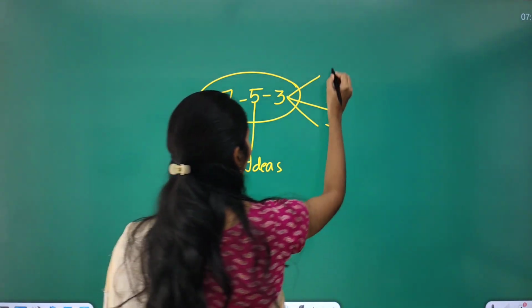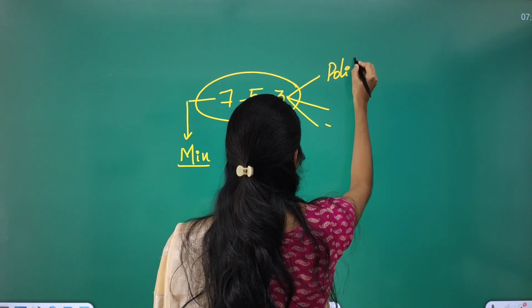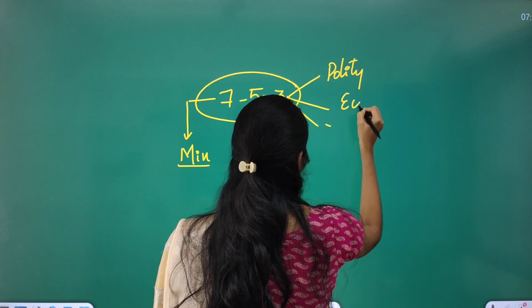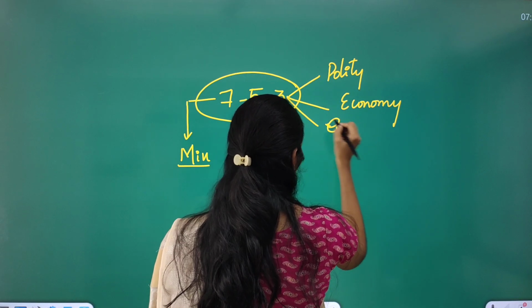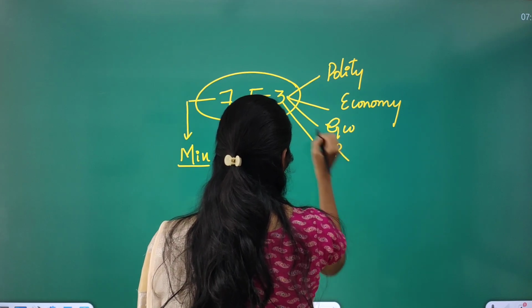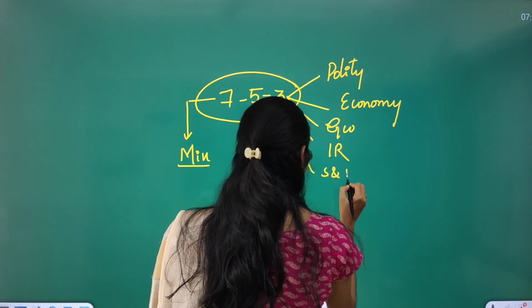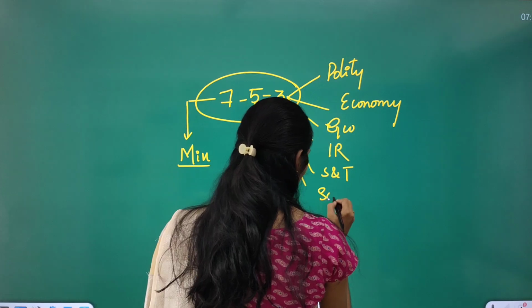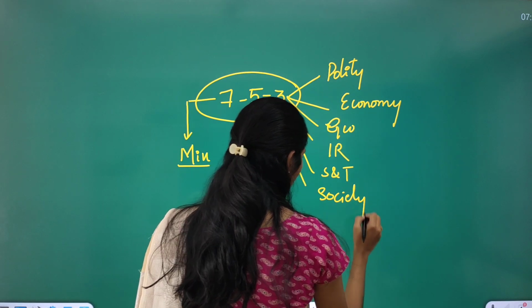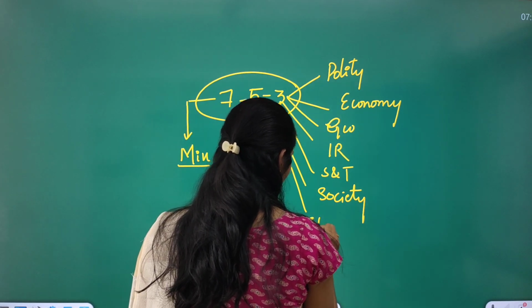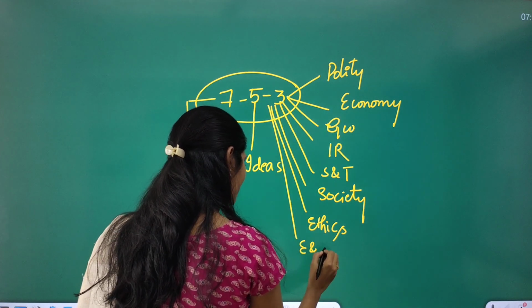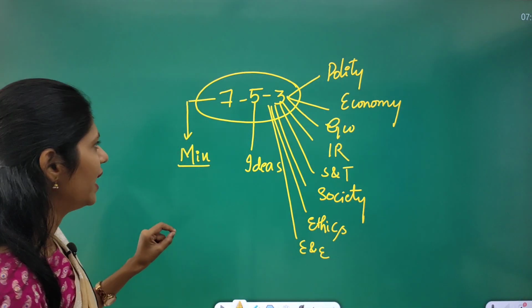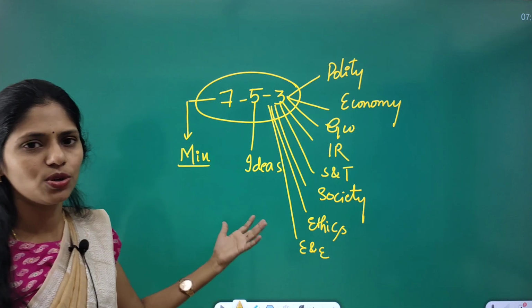For example, polity point of view, economy point of view, geography point of view, international relations point of view, science and technology point of view, society point of view, ethics point of view, what is left? Environment and ecology point of view. Based on the idea, you can pick these 3 dimensions and write.